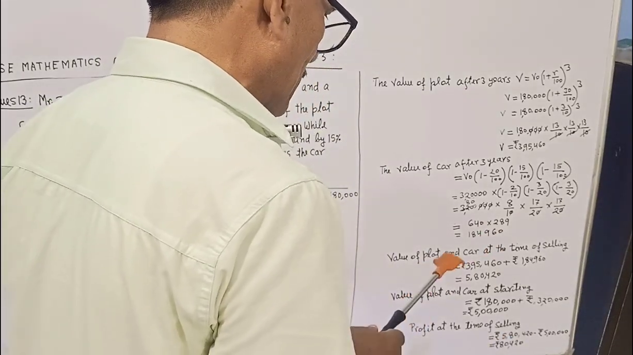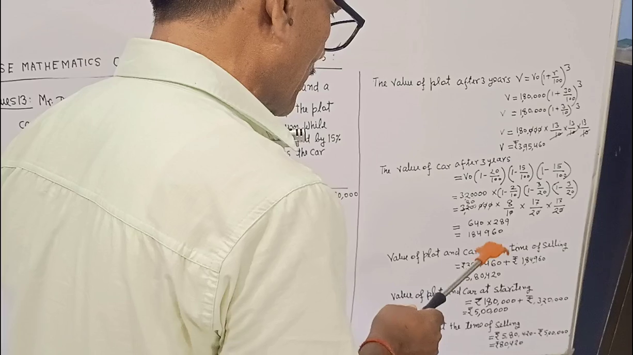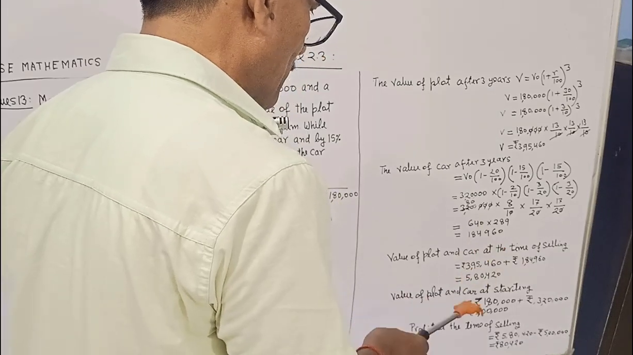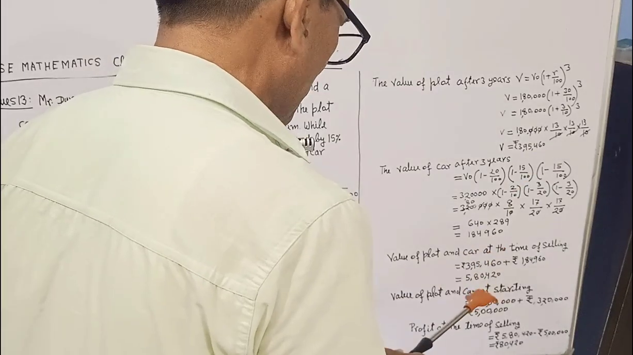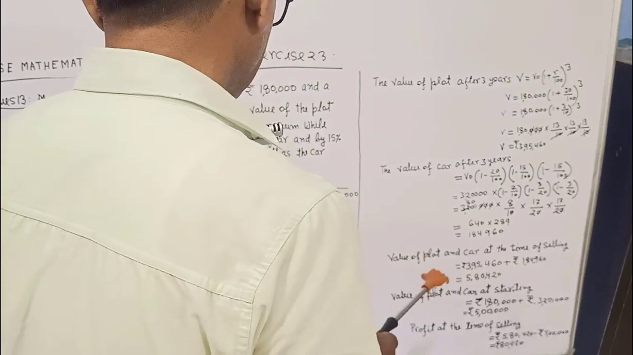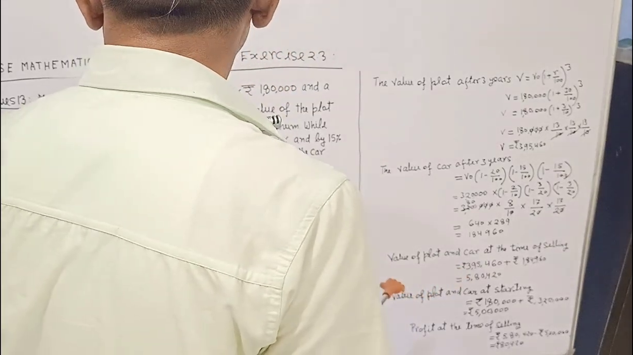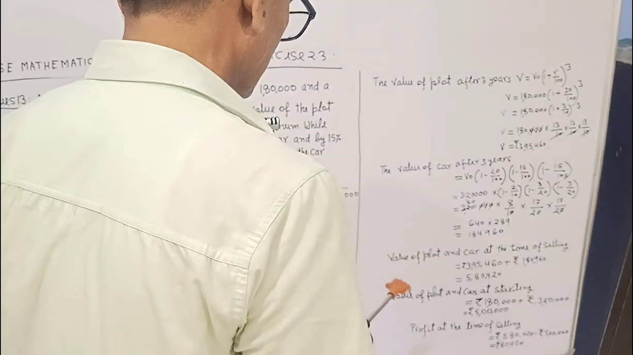Profit at the time of selling is equal to 5,80,420 minus 5 lakh, which is equal to rupees 80,420. That is the profit after 3 years of Mr. Durrani. That's all.